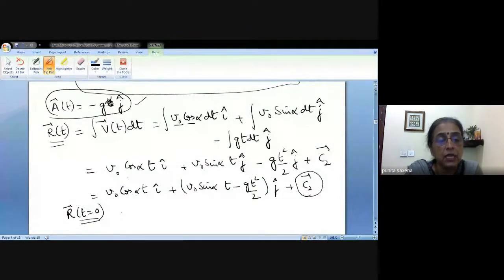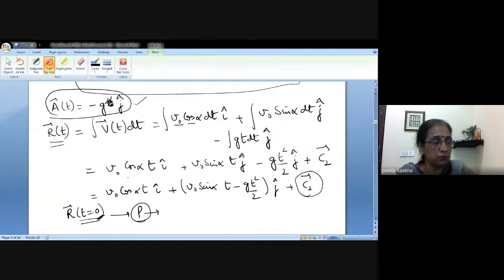Now r when t is 0, that means the displacement when t is 0 is the position. And where was it? P. And how much was P when we started the motion? How many units was it above the ground? S naught.